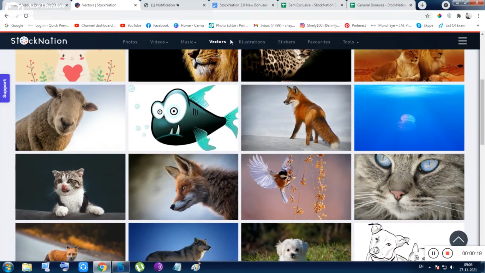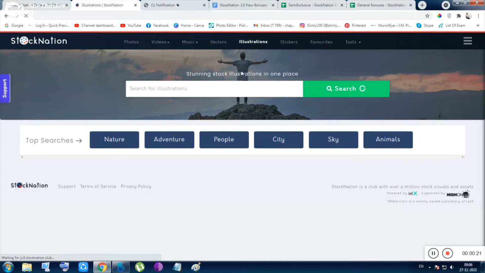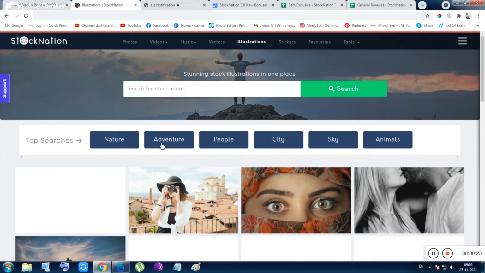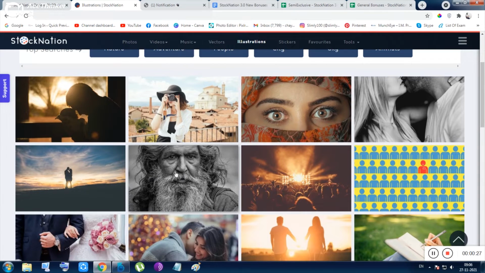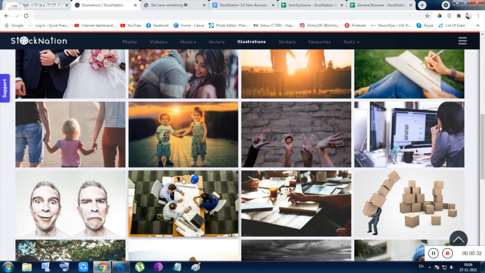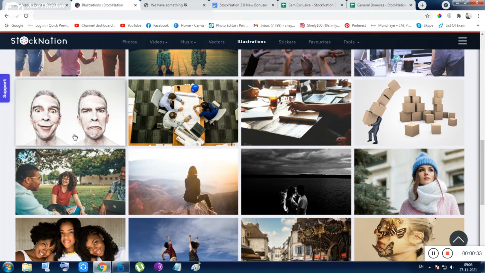Next thing is the illustration. Inside illustration, there are things that illustrate something for you. This picture will describe something, like the experience, the rigidity, the boldness. Okay, so these are the illustrations. You can see here the emotions. This image is illustrating the emotions.